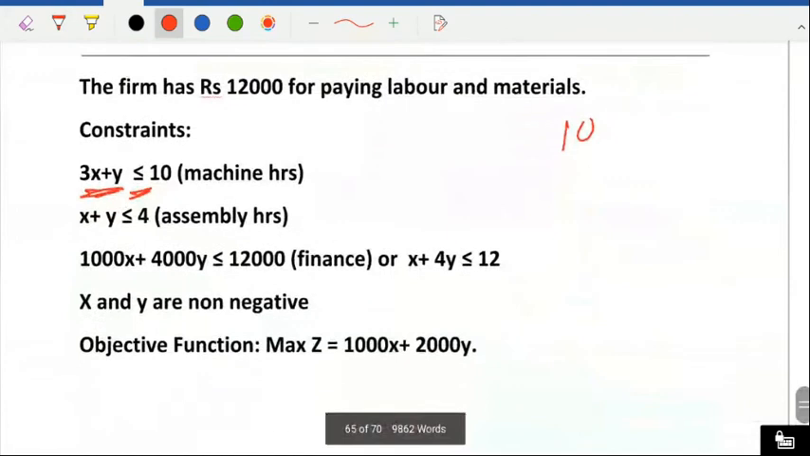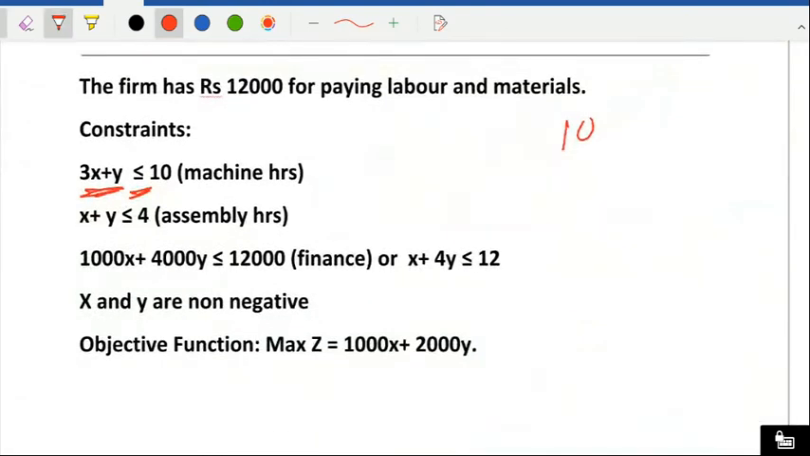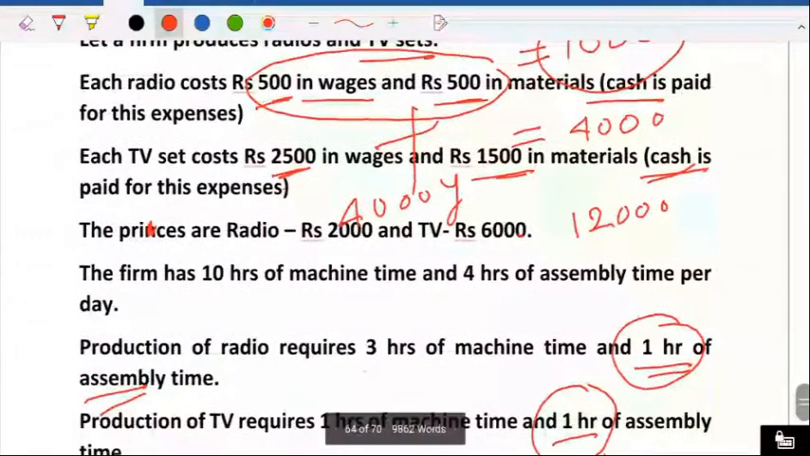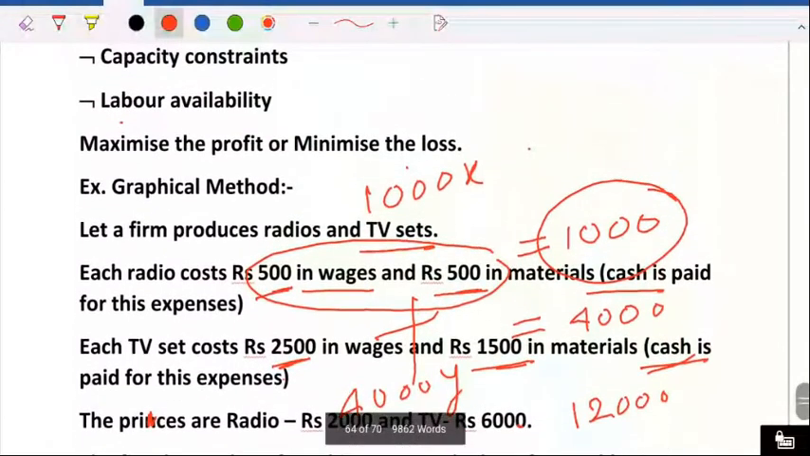1,000 X plus 4,000 Y less or equal to 12,000. Now this is the equation, so we can divide because the zeros are there, so we can remove the zeros. You can divide by 1000. So we are getting a simple equation here, x plus 4y less or equal to 12. Okay. Now objective function means what is our profit. So now see what profit we are getting. We are getting profit here.